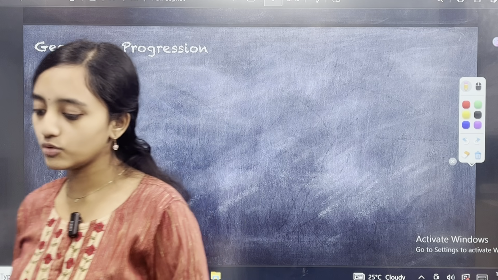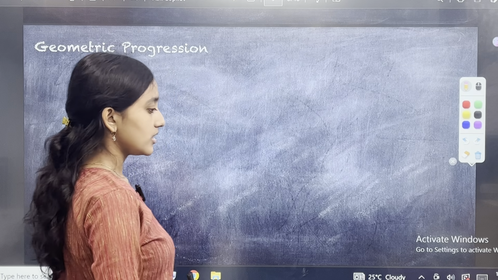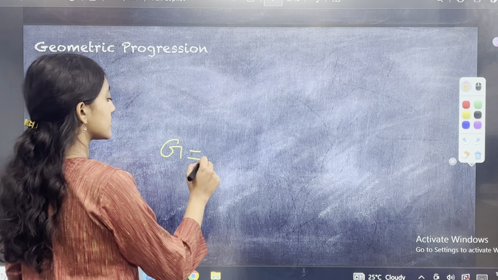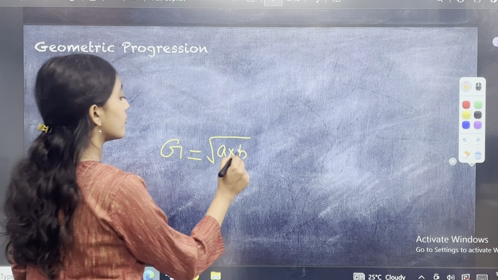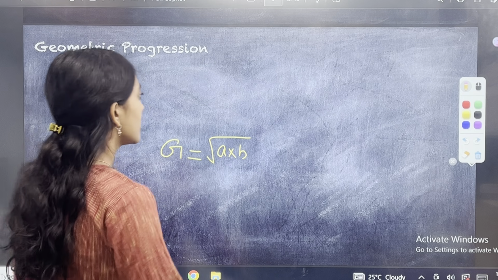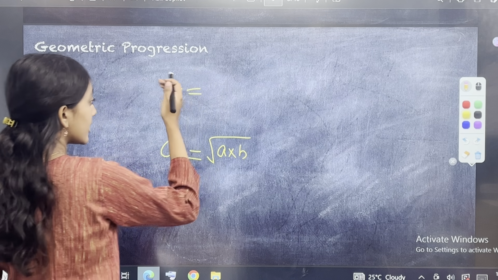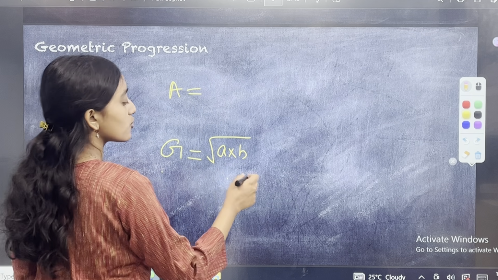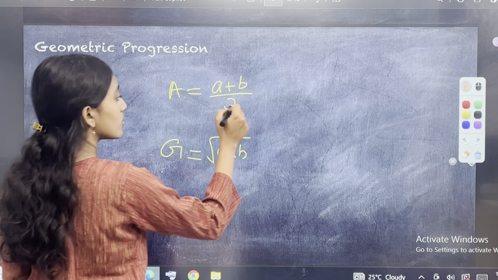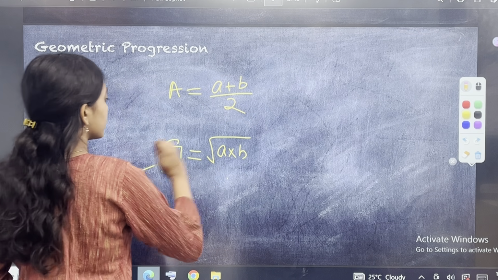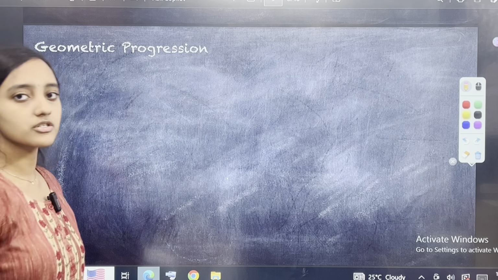So please do not make the same mistake. Also, I want to tell you that the geometric mean of two numbers a and b is root over a into b. The arithmetic mean is basically (a plus b) by 2. These things will be used when you do statistics, but nothing as of now.